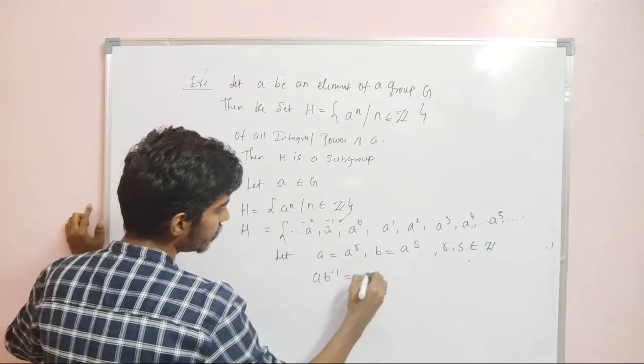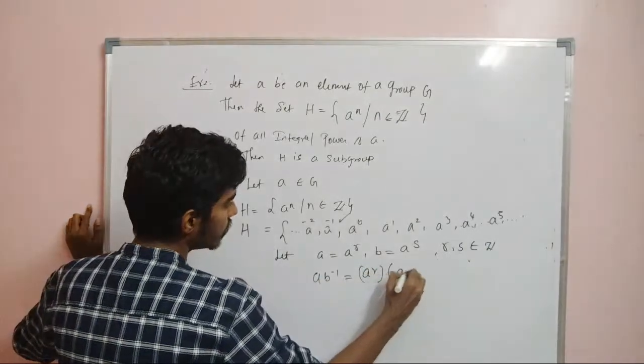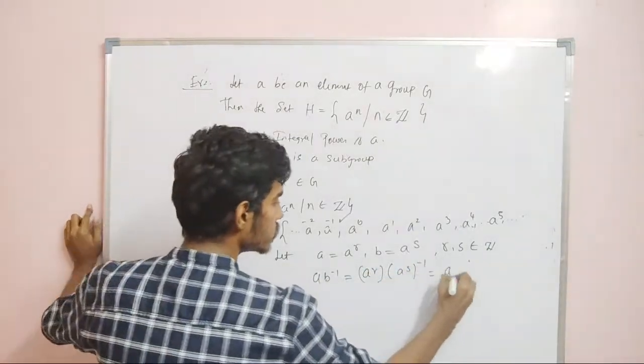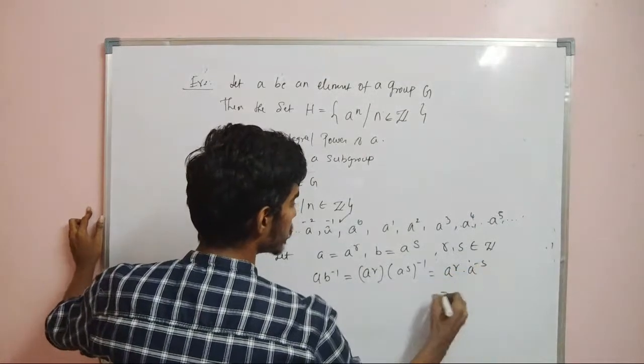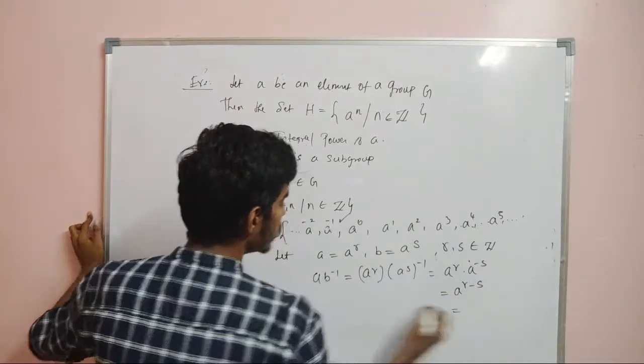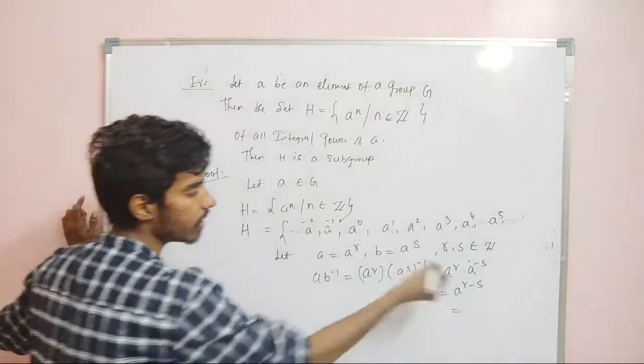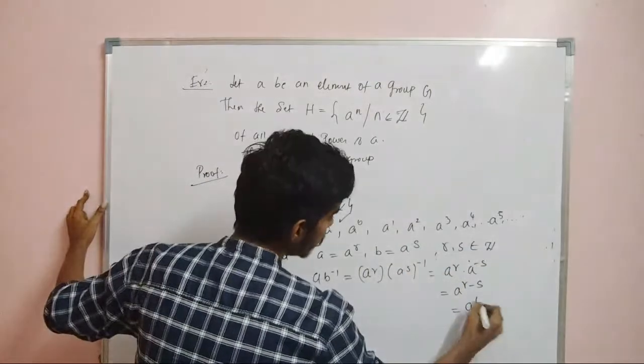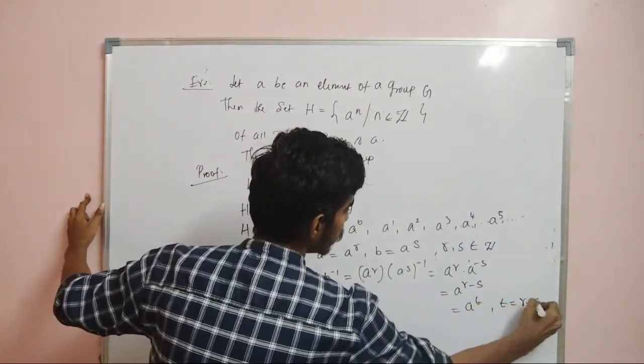Now what about AB inverse? This is a power R into a power S, whole inverse. So this is a power R into a power minus S. So this is a power R minus S, and R is an integer, S is an integer. R minus S is also again an integer. Let us say this is equal to T. So T is equal to R minus S.